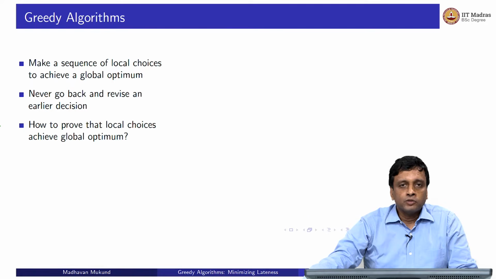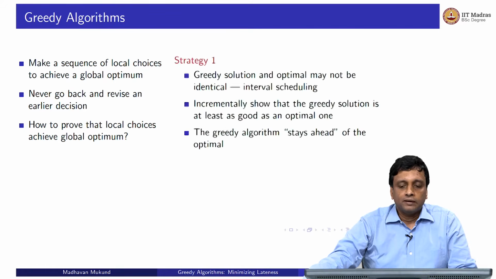And at each local choice, we look at some local measure or some local cost or some local distance or some local time and choose something which is optimal right now, and we never go back and examine this choice again. So the real difficulty is to justify that the strategy that we use to make these local choices is actually optimal.